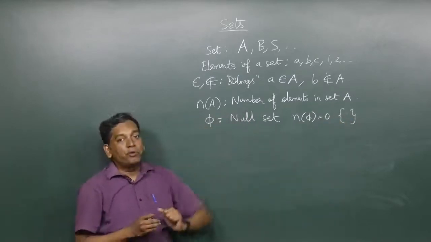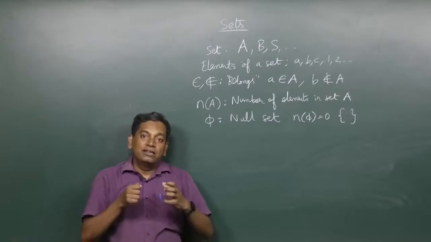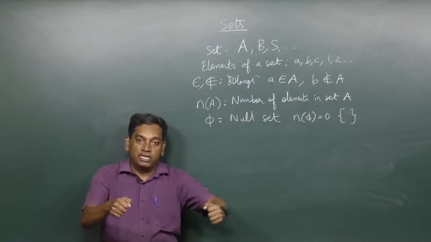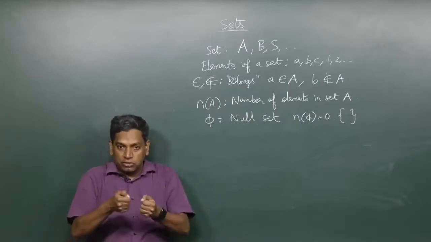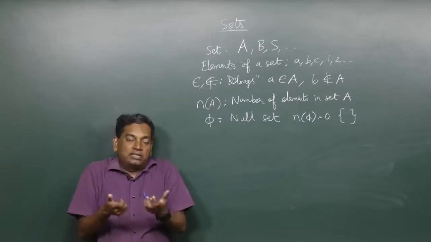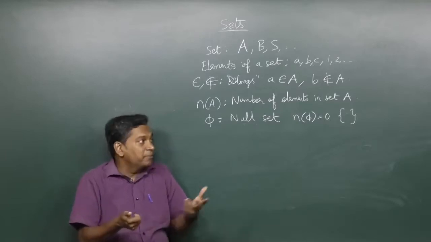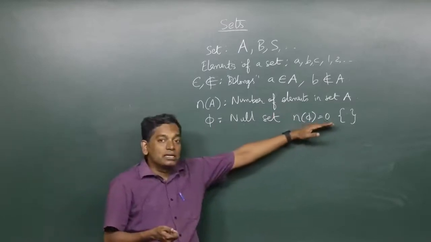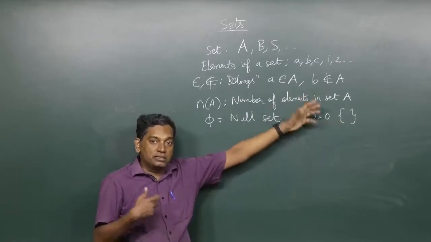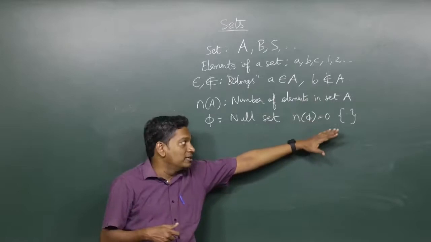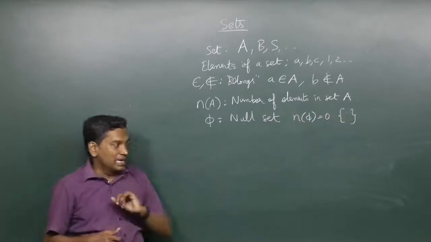Now, why is it important? Well, we said it's a well-defined collection of objects, but a set that has no object is also well-defined, except that it doesn't have anything interesting. Okay, but this set is still going to be useful for us to do certain operations and learn certain ideas with sets. So we define this thing called a null set.